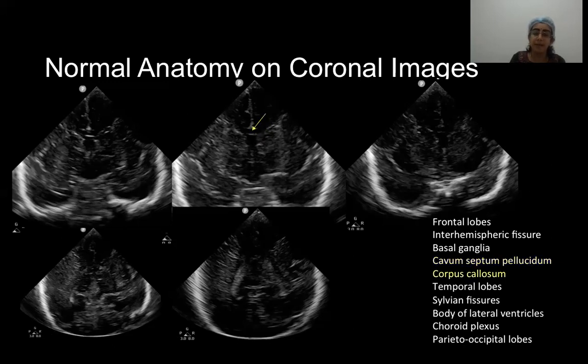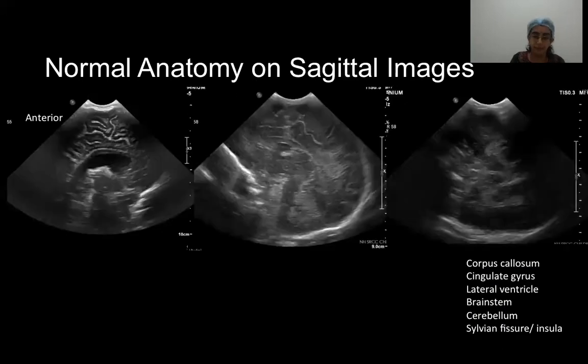Then above the lateral ventricles is the corpus callosum. These are the temporal lobes, the sylvian fissures and the region of the insula. Here we have the body of the lateral ventricles, the choroid plexus, and then finally we have the parieto-occipital lobes.